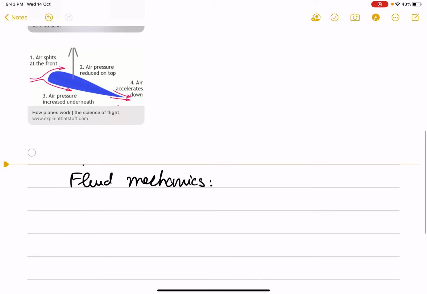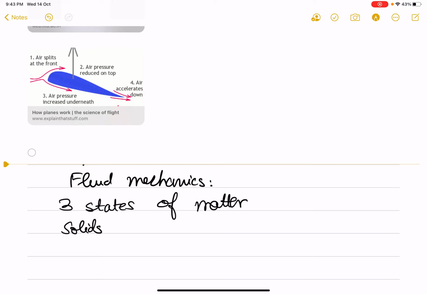Now, what exactly are fluids? We know that there are three states of matter, and these are solids, liquids, and gases.